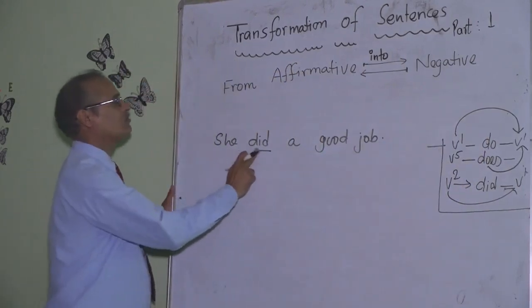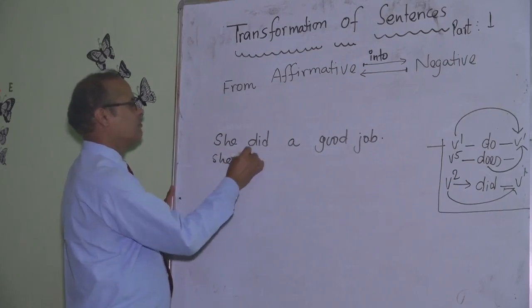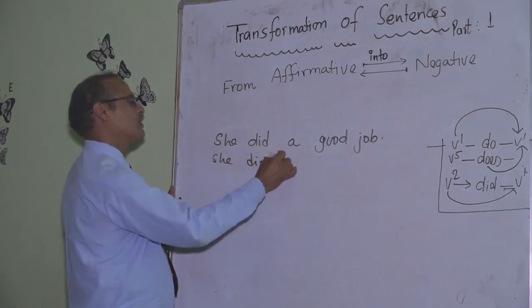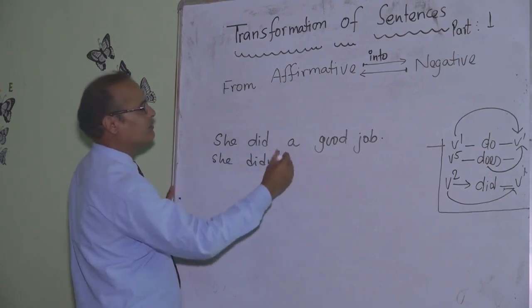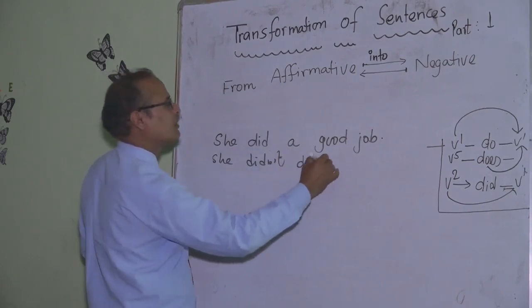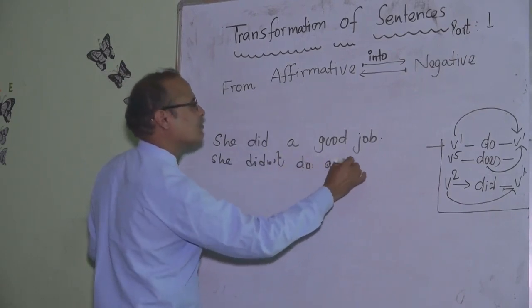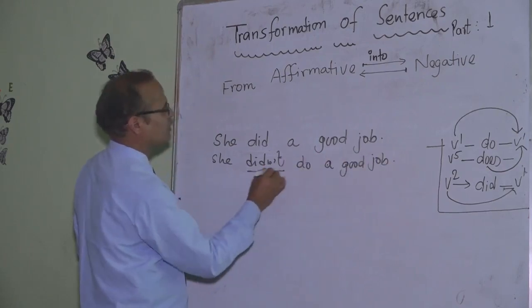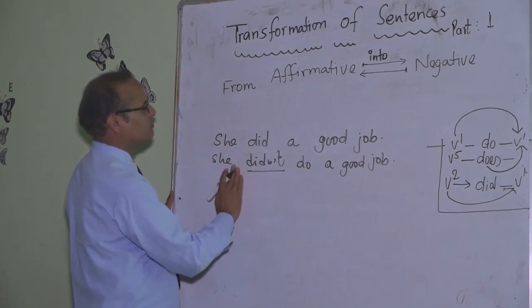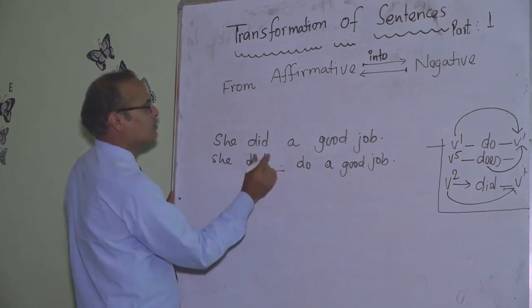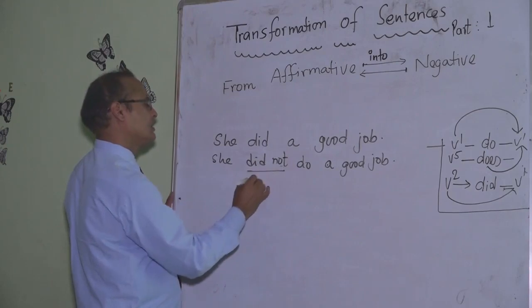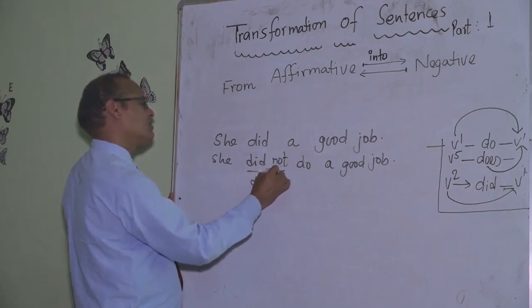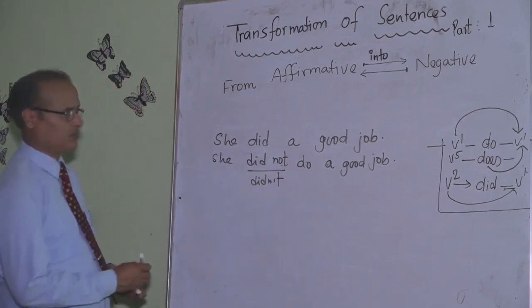She did a good job. She didn't plus main verb, did V1, do a good job. Or in contraction form: she did not do a good job. Contraction: she didn't do a good job.